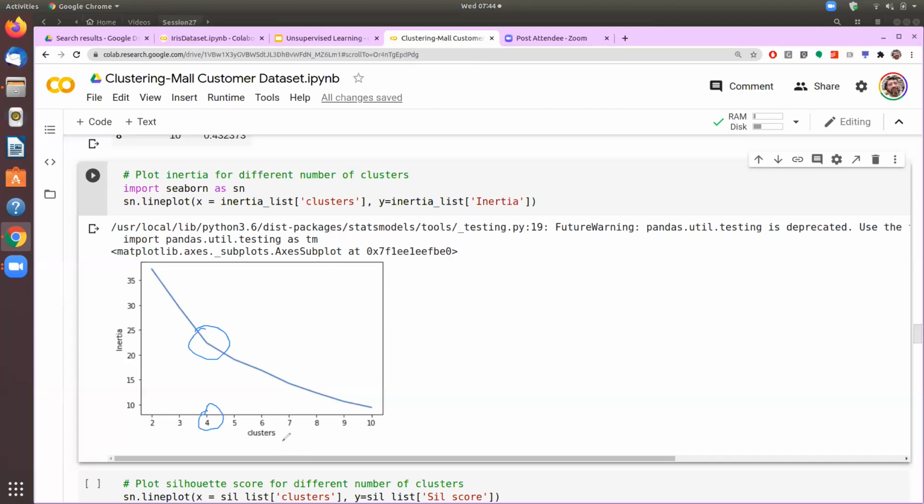So that's the way that we analyze how many clusters would be the most appropriate to have. We run the algorithm to find out the inertia at different numbers of clusters. Then we plot that, and we try to look for an elbow formation, and that's possibly the best number of clusters that we should have. That's the way that we can find out the best number of clusters using inertia. But at the same time, you can also compute the silhouette score.